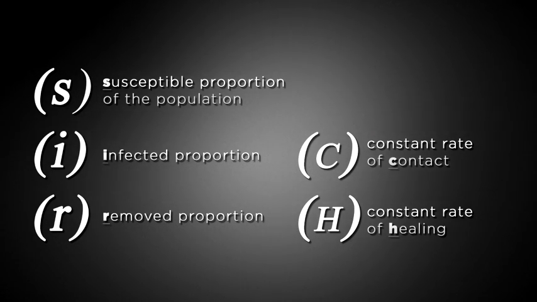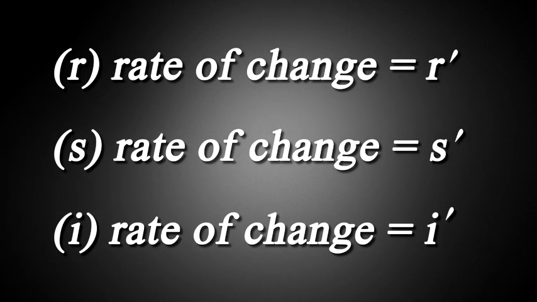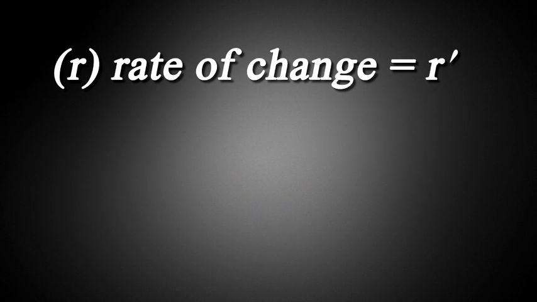I say optimistically because for understanding how the virus spreads, it doesn't make a mathematical difference whether someone recovers or ends up dying. For epidemiologists tracking an infection, either way, those people won't be passing along the infection anymore. So deaths are actually included here, too. Both the recovered and the deceased are included in the removed category. To predict how a pandemic will play out, we look at how the rates of change of these three are related.